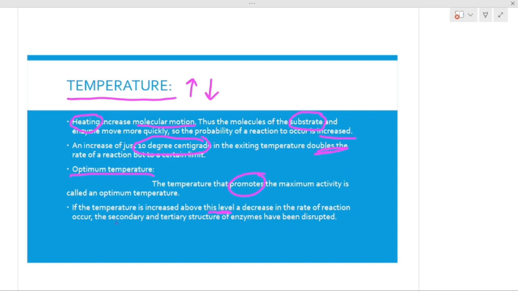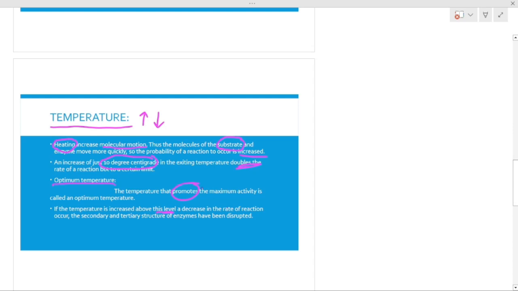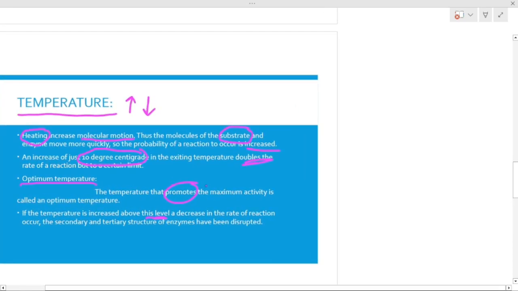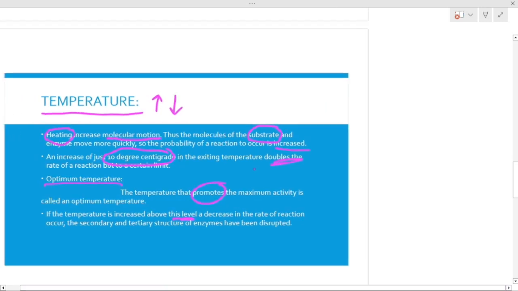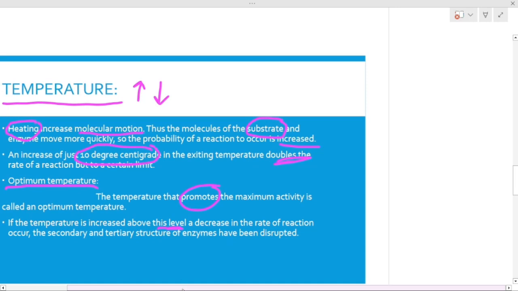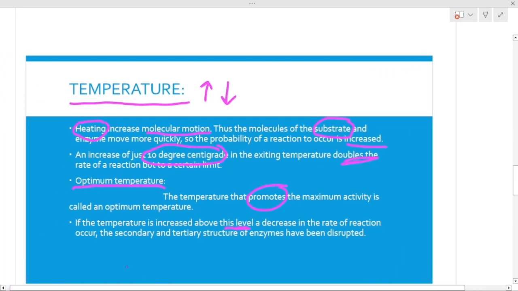If the temperature increases from this optimum level, the secondary and tertiary structure of the enzyme will be disrupted, as we have already said, and the molecules are temperature sensitive. So that is the reason we have to give the energy, we have to give the temperature which will be at the optimum level.